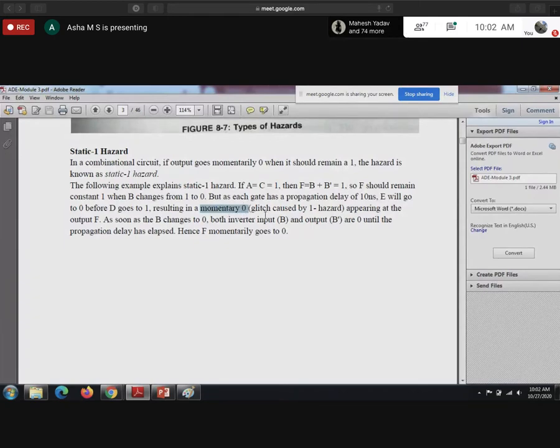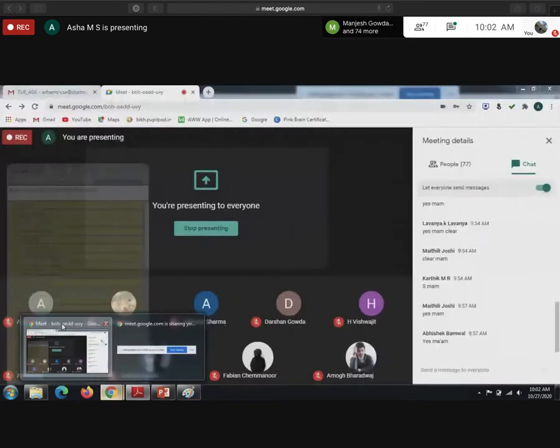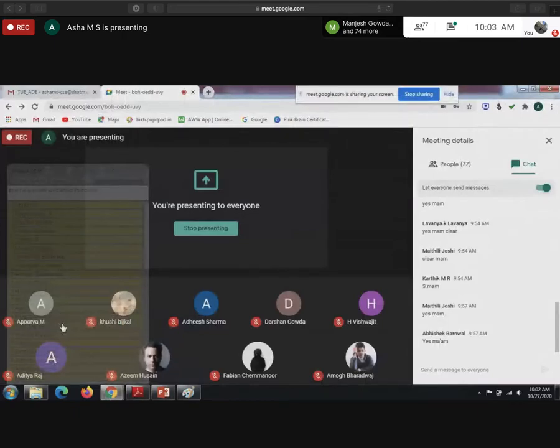So there is a glitch caused by the hazard, which means there is a static one hazard appearing at the output F. As soon as B changes to 0, both the inverter input and the output B bar are 0 until the propagation delay has elapsed. We'll see it in the circuit. Guys, are you clear with the concept? Once I show the example, you will be clarified. Are you clear with the theory part?